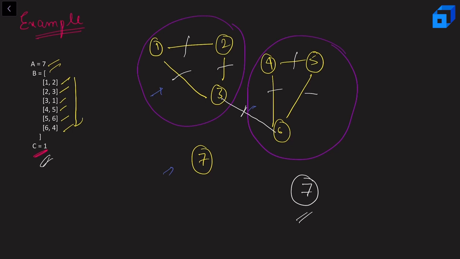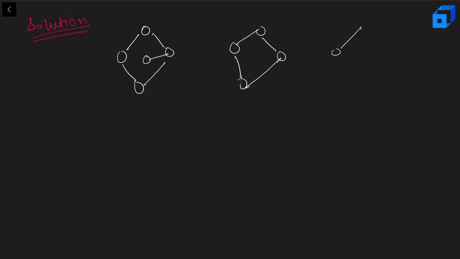Now let us talk about the solution to this problem. Let's say we are given some connected components. This is the first component, this is the second component, this is the third component, this is the fourth component, and this is the fifth component, right? So the first thing that we need to notice here is that one edge can connect two components.